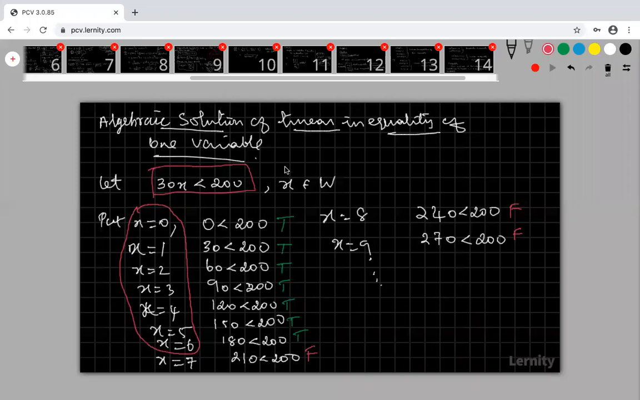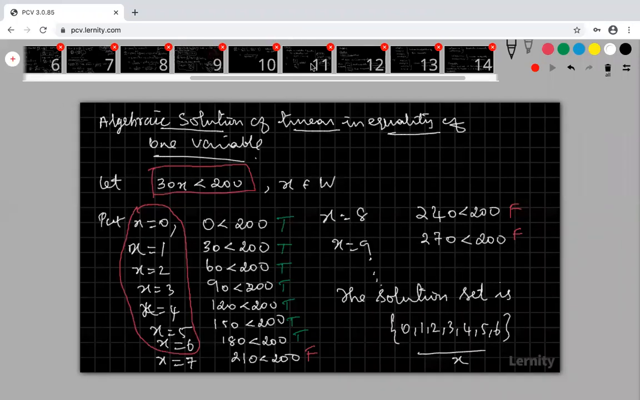Right. Now what is my solution? The solution set is 0, 1, 2, 3, 4, 5, 6. So these x values only satisfy this, only these x values make this inequality true. For other values it is not true, it is false. So this is my solution set of this inequality. Are you clear? Any doubt?